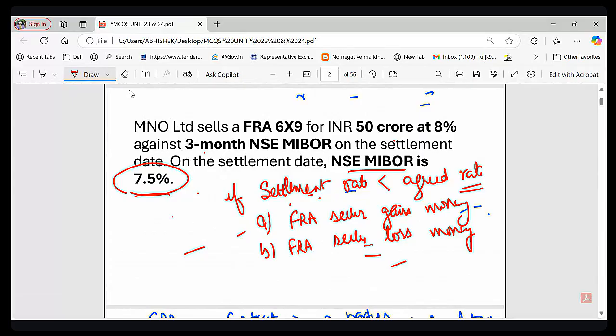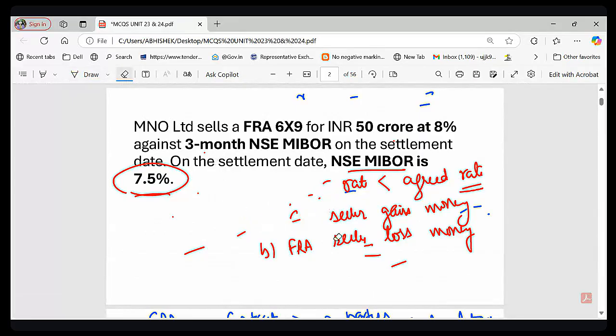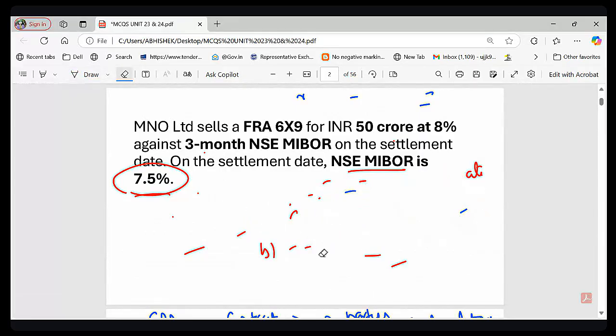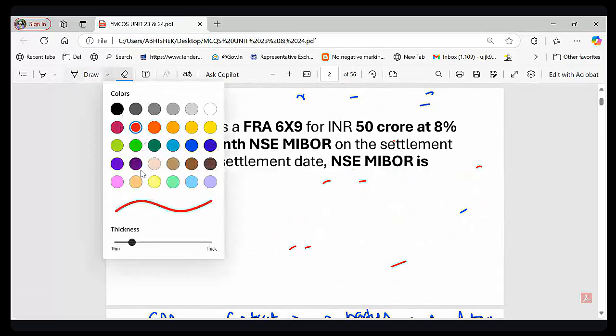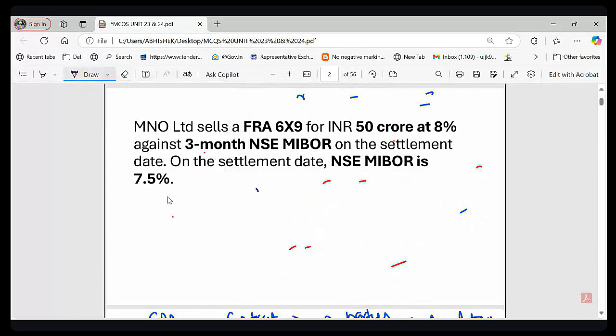Now, how to find the settlement amount? Do you know how to calculate the settlement amount? What is the formula to be used? If you know, please type the correct answer in the chat box. Right. So let me tell you the formula. The formula to calculate the settlement amount is simple. Let me write it down here.